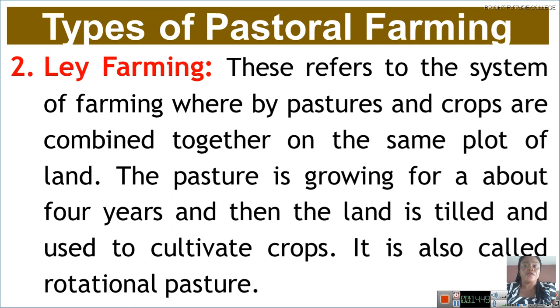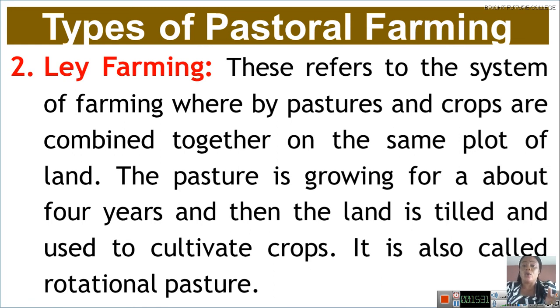This refers to the system of farming whereby pastures and crops are combined together on the same plot of land. Yes, the plot of land that you have, you do what? You have pasture and also plant crops on the same plot of land. Yes, the pasture is grown for about 4 years and then the land is tilled and used to cultivate crops. It is also called what? Rotational pasture. A piece of land that you have, you combine what? You combine pasture with crops.